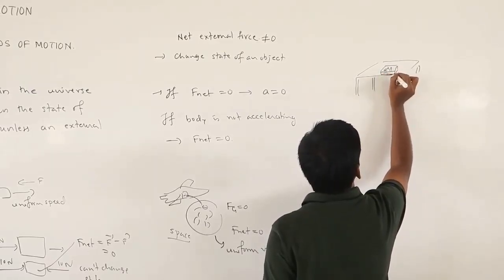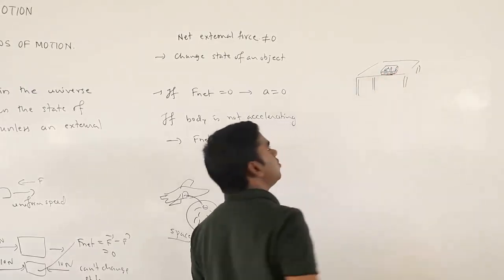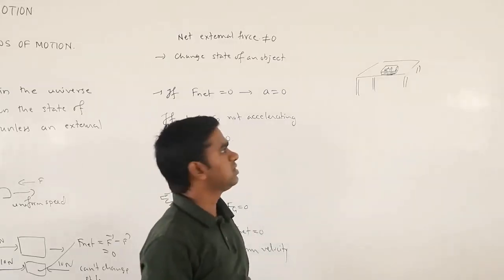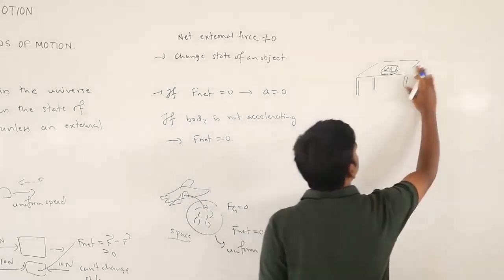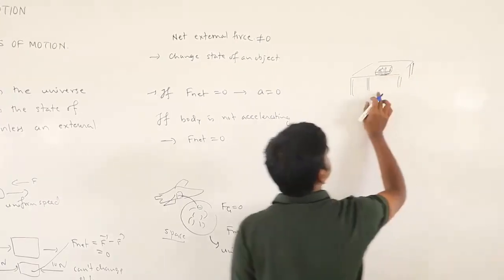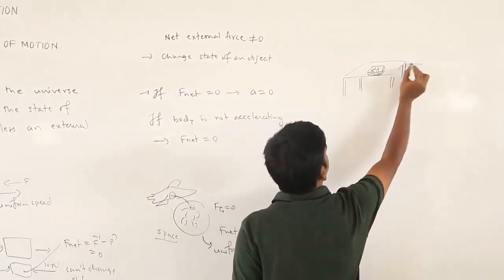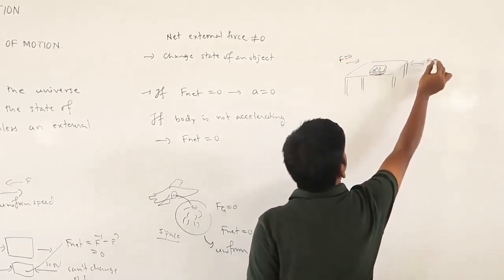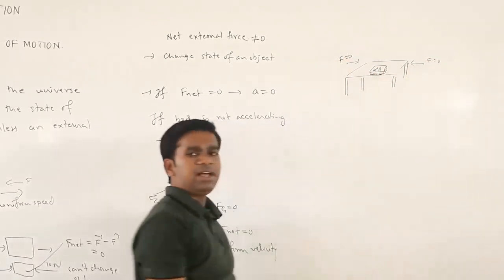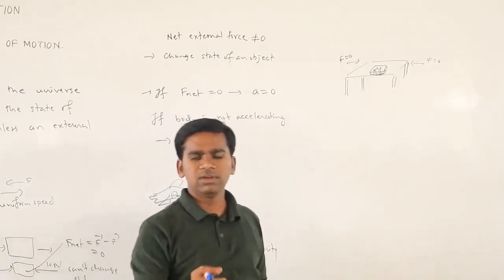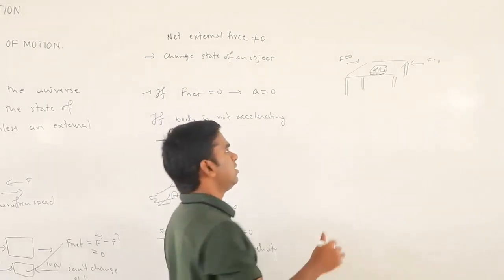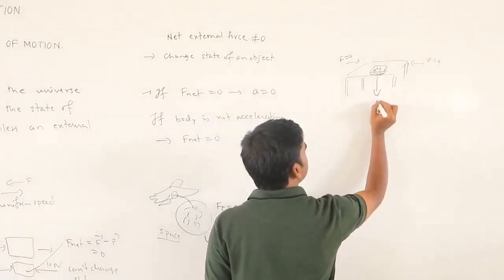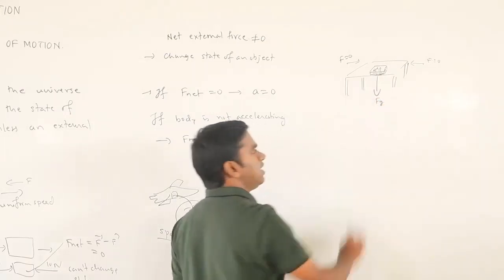Now this book is at rest. This book is at rest because no external forces are acting on it. So from this side or this side, F is what? F is 0. Then you can ask me, everywhere you go on the surface of Earth, there is a gravitational force.